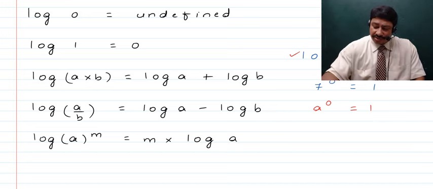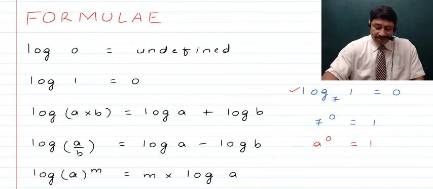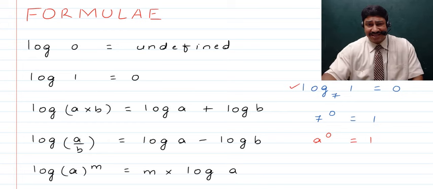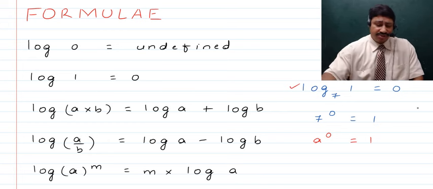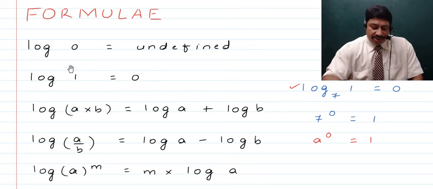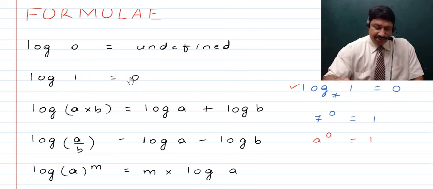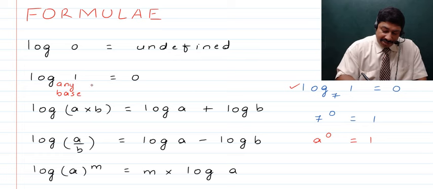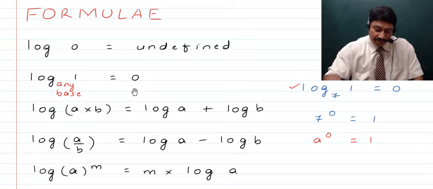So, children, first I will be discussing all of these rules, then after that I'll be telling you a few more rules, and after that I'll be telling you something which is really special. Okay, so when we talk about log 0, remember that it is undefined. When we talk about log 1, if it is to any base, it is always 0. So that you can remember, I will quickly write here that to any base, it is always going to be 0.